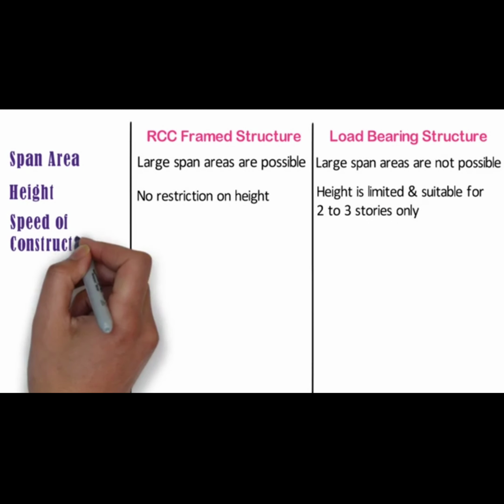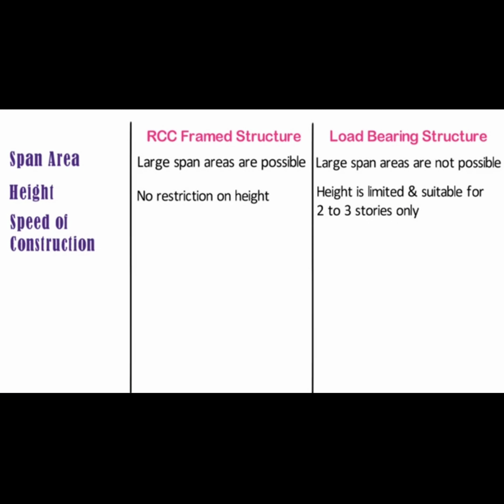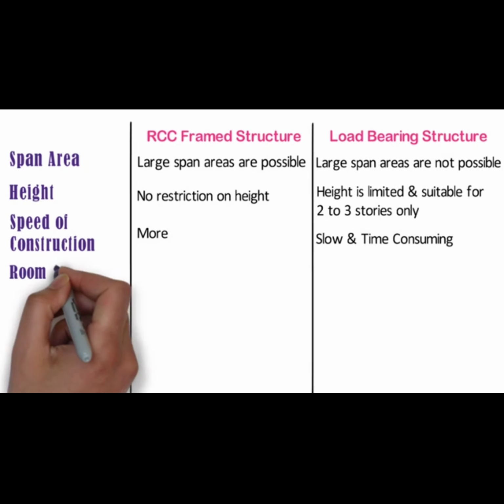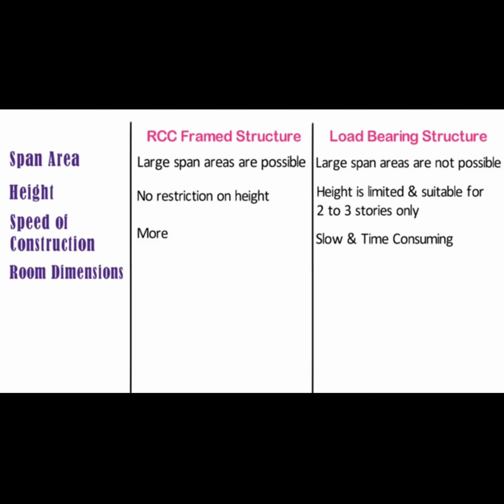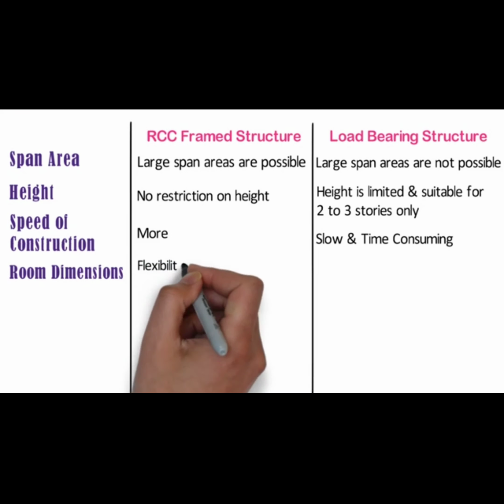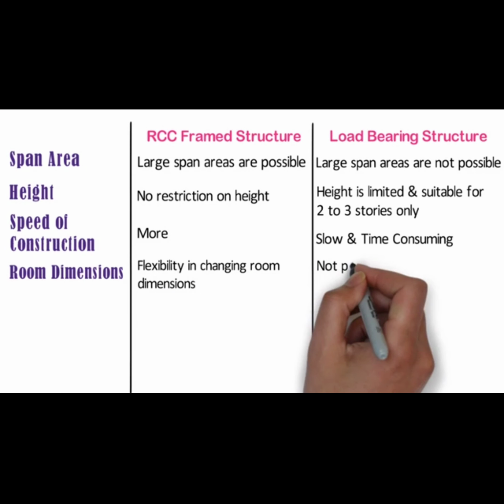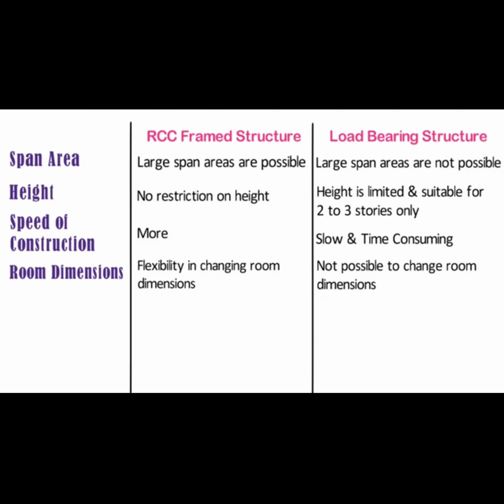Speed of construction. Speed of construction for RCC frame structure is more, whereas speed of construction for load-bearing structure is slow and time-consuming. Room dimensions. In case of RCC frame structure, there is flexibility in changing room dimensions. But in case of load-bearing structure, it is not possible to change room dimensions.